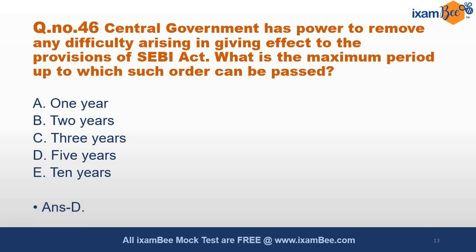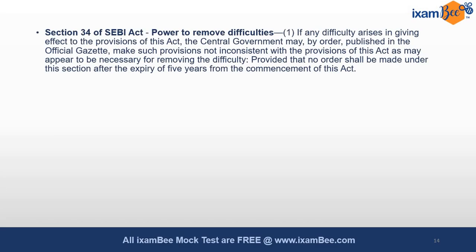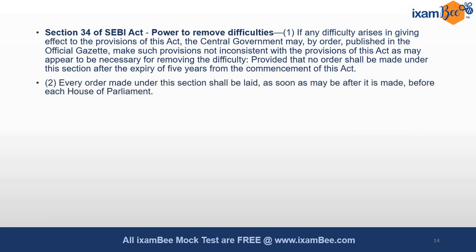This is no doubt correct. A period of 5 years is provided. And section 34 of this Act provides for the power to remove difficulties, which rests with the Central Government. And a 5 year period is given here: expiry of 5 years from the commencement of this Act.